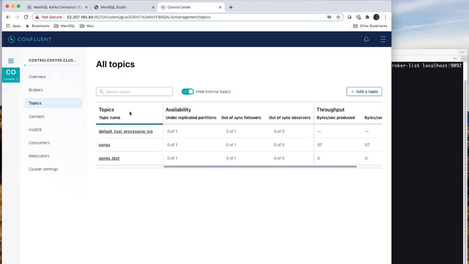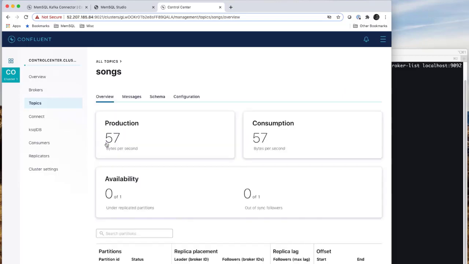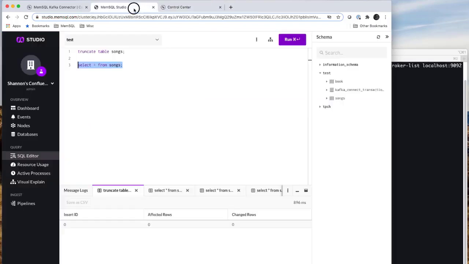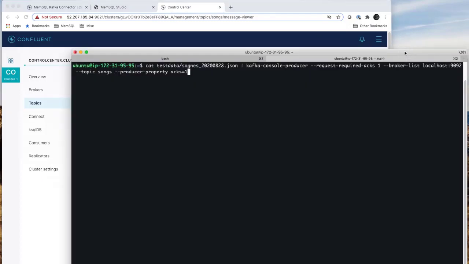We're going to go over and look at our topics. While we're doing that, we're going to go over to MemSQL. And here in the Helios Studio console, we're going to run this select query and see that there are no rows in the songs table and no messages on the queue.